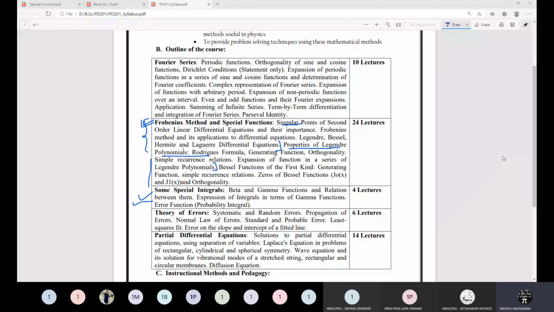Ma'am, I have one thing to discuss. Ma'am, the beta gamma assignment, when was it exactly due? Yes, the due date was actually the 31st. You have not submitted. I discussed it yesterday, Arvind, but you were not present yesterday.